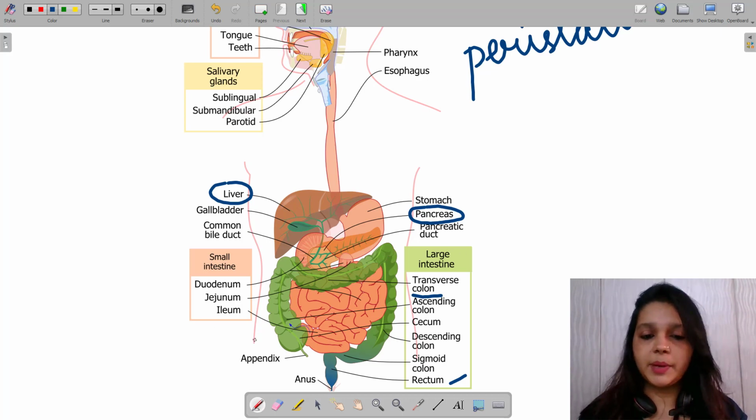And lastly we have appendix. We do not really have a lot of function here. If this one goes stale, the bacteria starts reproducing here. Bacteria बहुत सारे बनने लग जाते हैं and then cause a lot of pain. Some people, there has to be a process that needs to be done. Appendix removal का process करते हैं.